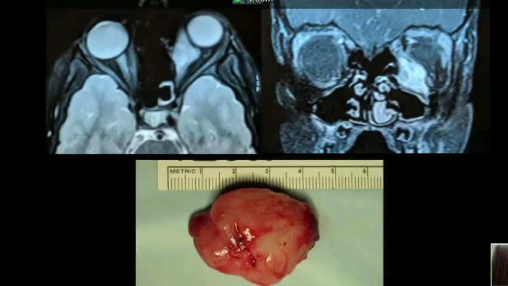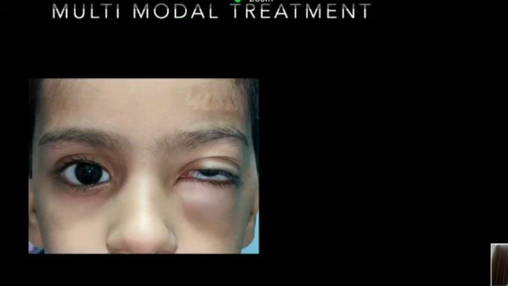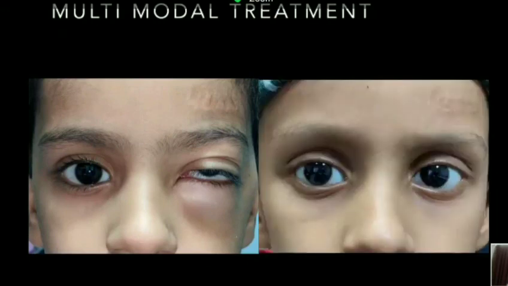Now in rhabdomyosarcomas, there have been a number of studies which have been done to improve prognosis. These are called intergroup rhabdomyosarcoma studies, and study number 1, 2, 3, 4. Currently what we follow is the IRS 5 study, and according to that, we need to supplement surgery of these patients with adjuvant chemotherapy and radiation. So this is the same patient after 6 months now, and he's received chemotherapy as well as radiation and is doing well. So this form of multimodal therapy is not unique for orbital tumors, but is practiced in most of the other tumors of the body.